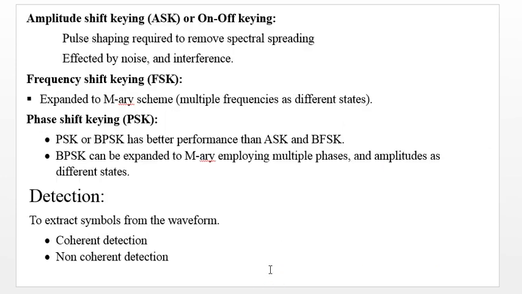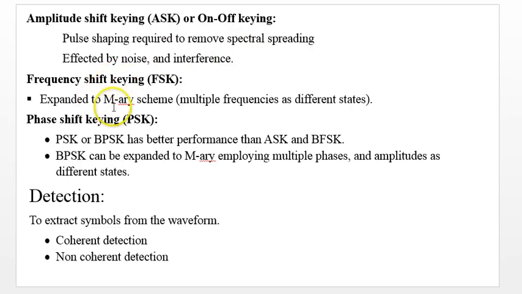Now we'll see very briefly amplitude shift keying, which is also said to be on-off keying. For this, pulse shaping is required to remove the spectral spreading. There is a spectral spreading in this kind of modulation, so pulse shaping is required to remove it, and this is affected by noise.